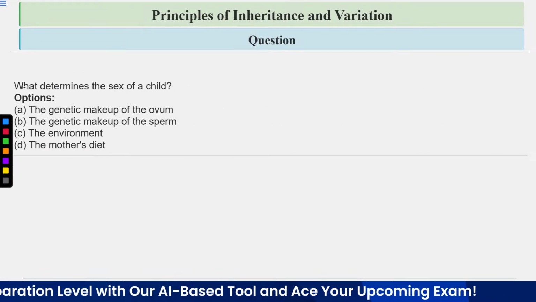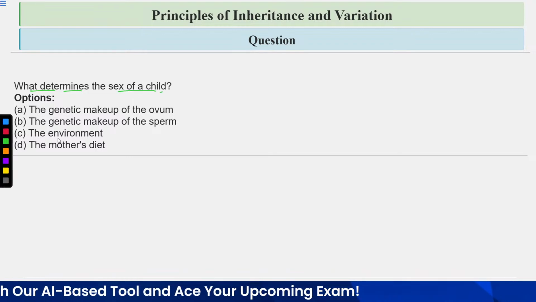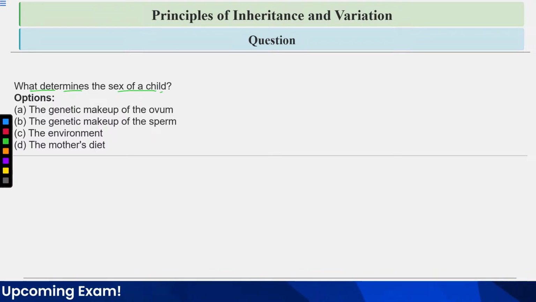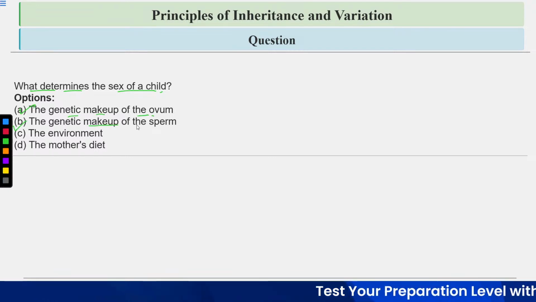Let's discuss this question. What determines the sex of the child? What are the options? Okay, if we talk about humans, who determines the sex of the child? Option number A is genetic makeup of the ovum, B genetic makeup of the sperm, C is the environment, and D is the mother's diet.